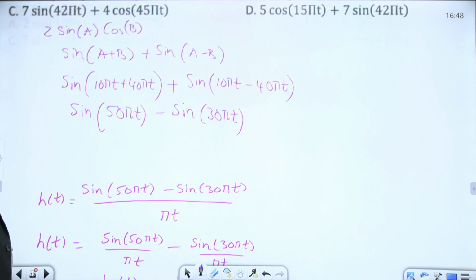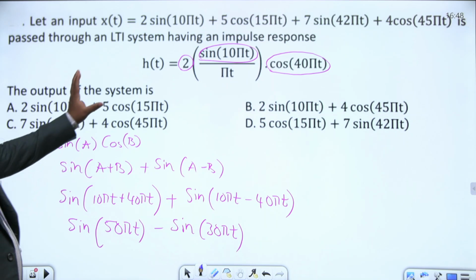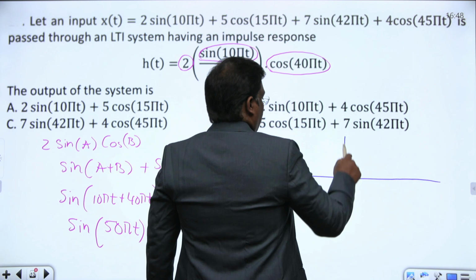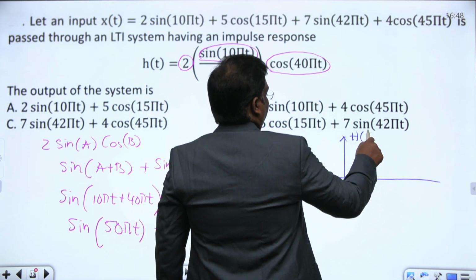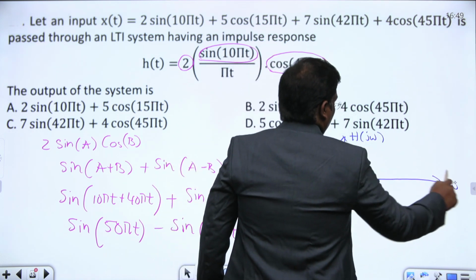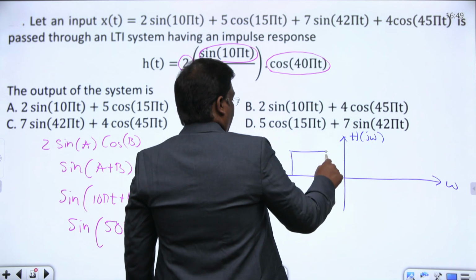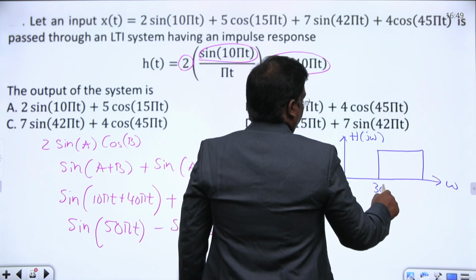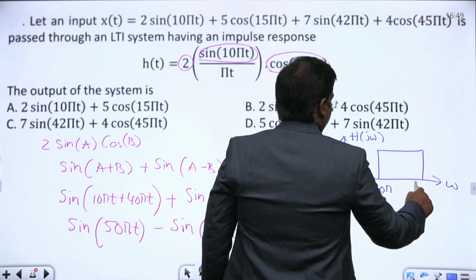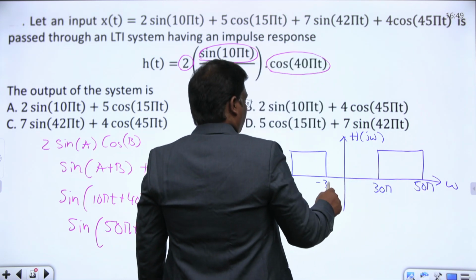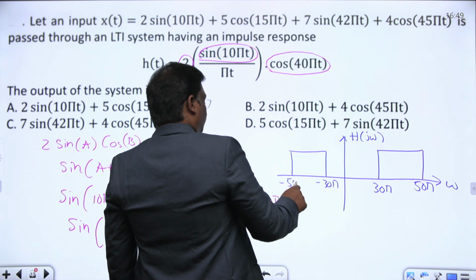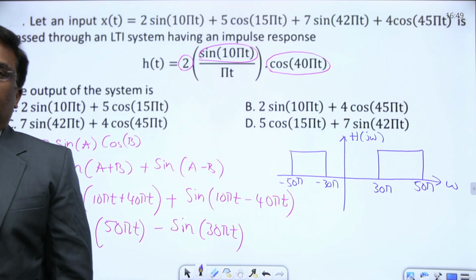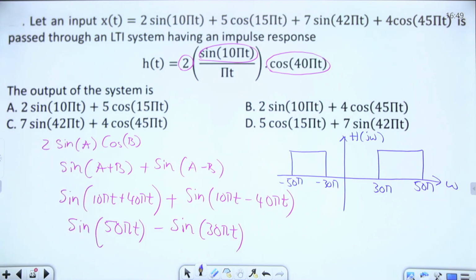Let's go back to the question. This is the h of t. Then h of j omega, which we plotted right now with respect to the omega domain, we got like this: plus 30 pi to 50 pi, and minus 30 pi to minus 50 pi. Now see the question again. Let an input, this entire input, be passed through an LTI system having this impulse response.